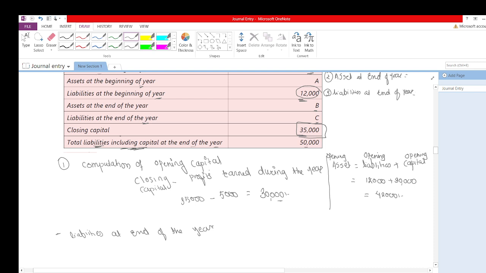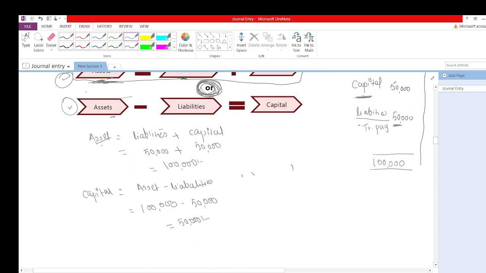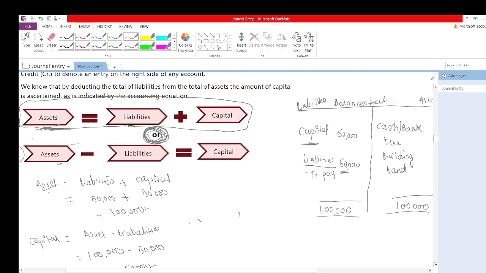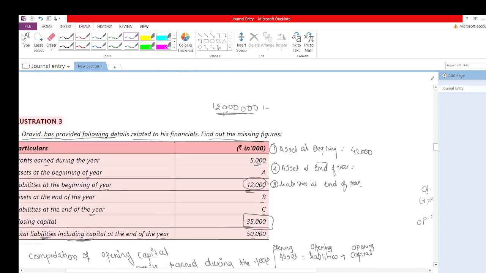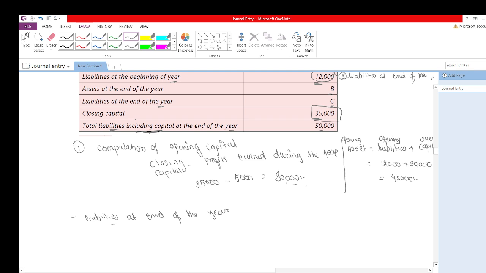I want to calculate only liabilities. I don't want to calculate capital because we have already done that. I already told you that here is capital and here are liabilities. So what I want to calculate right now is liabilities at the end of the year.